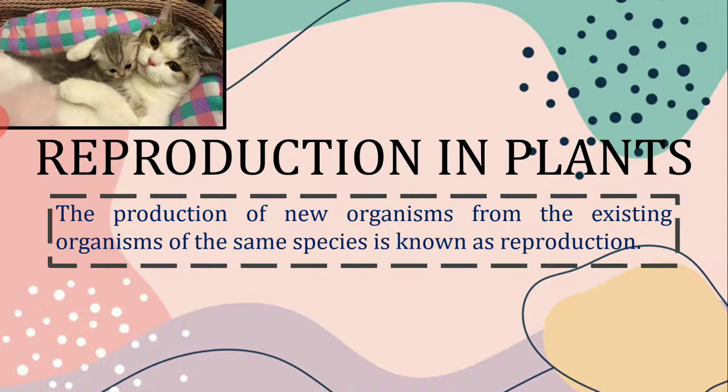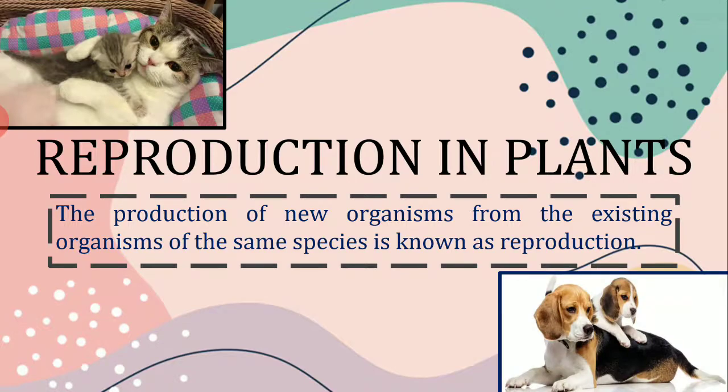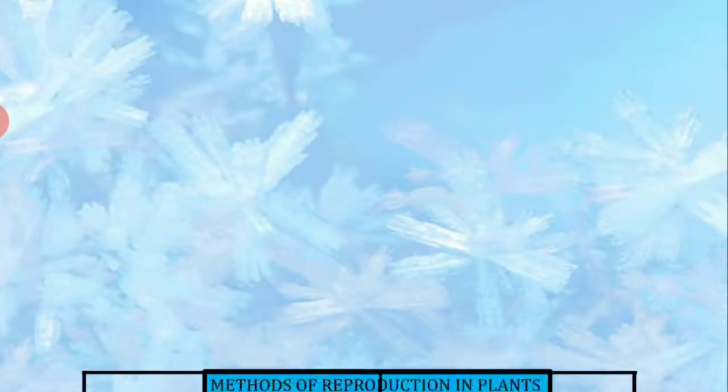Then in a similar way we can say a dog will give birth to a puppy. Human beings will give birth to a baby child and so on. See, the different pictures show that.